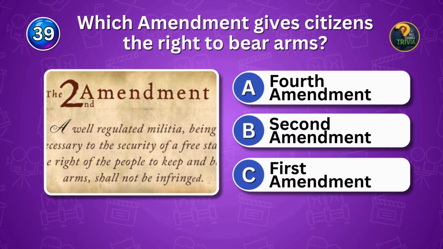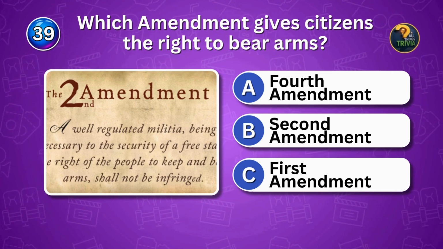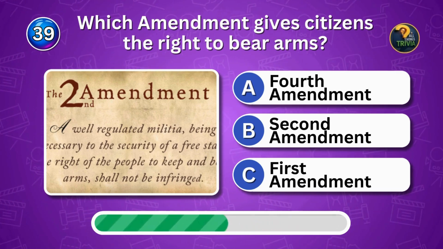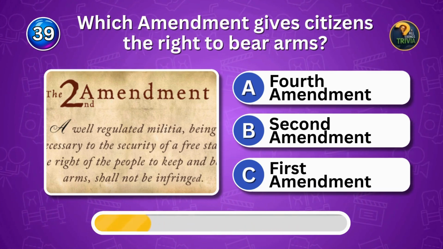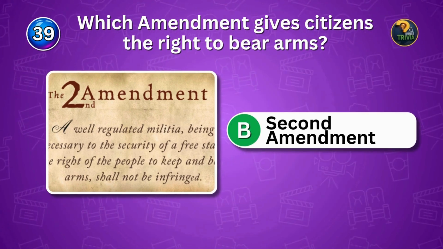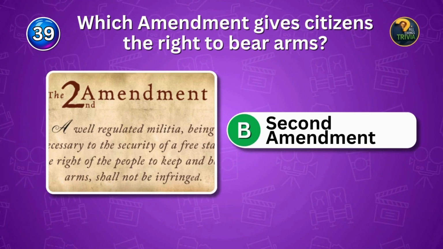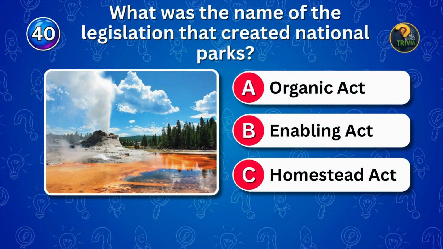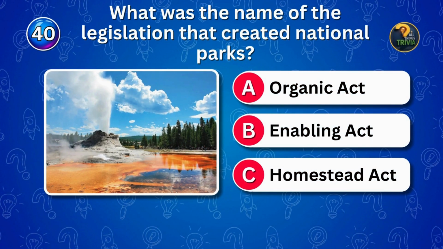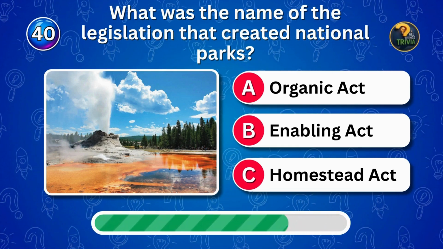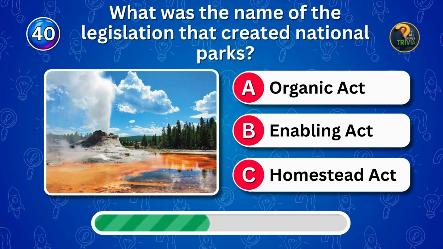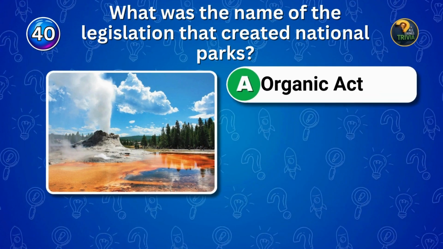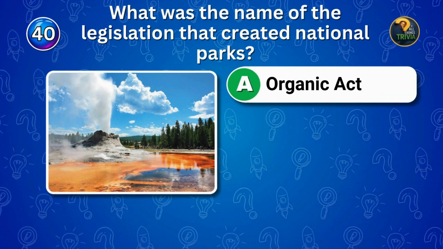Which amendment gives citizens the right to bear arms? Arms rights? Which amendment? The second protects gun rights. What was the name of the legislation that created national parks? Conservation law. Name it. The Organic Act founded national parks.